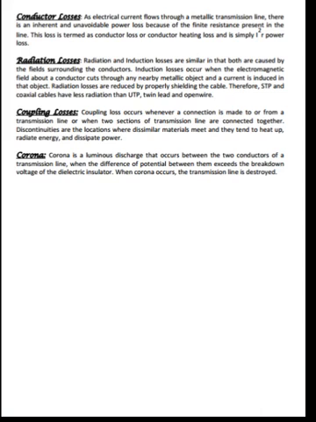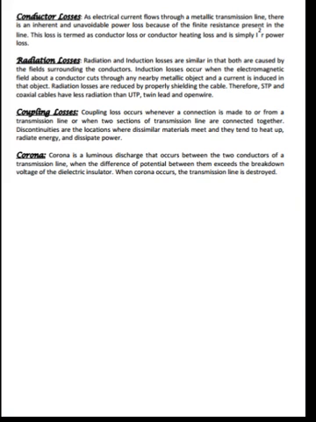Conductor losses. As electrical current flows through a metallic transmission line, there is an inherent and unavoidable power loss because of the finite resistance present in the line. This loss is termed conductor loss or conductor heating loss and is simply I²R power loss.